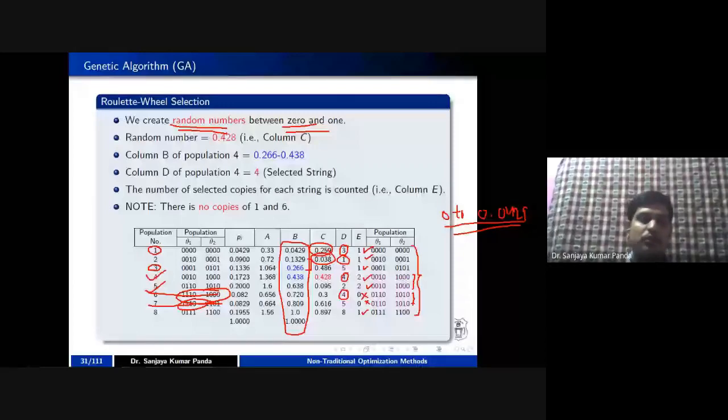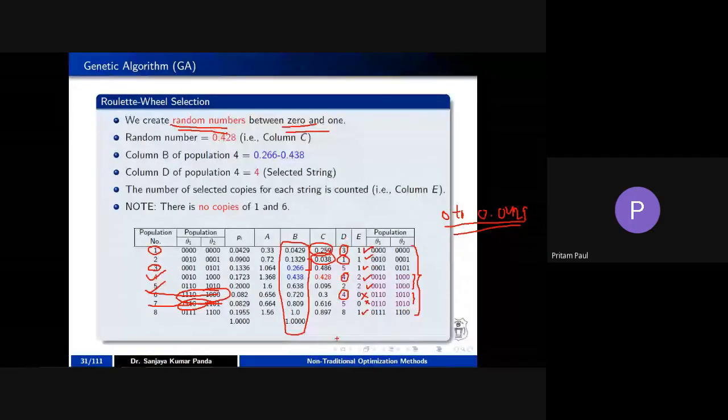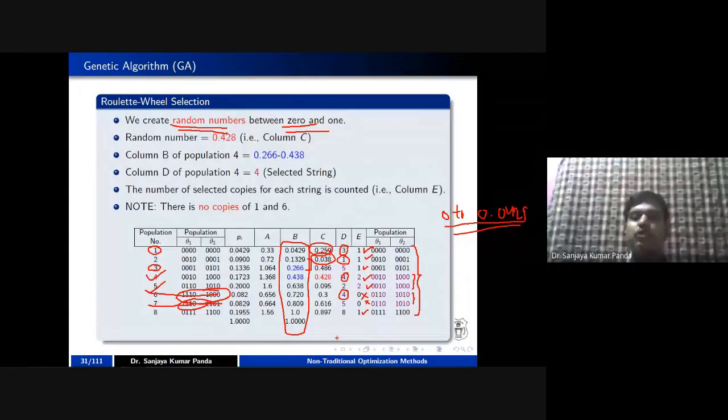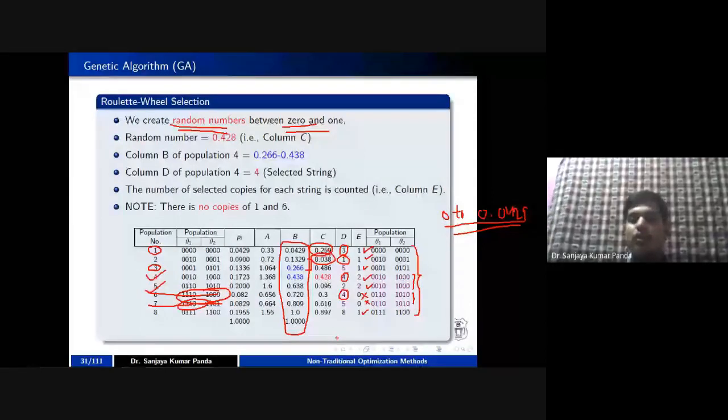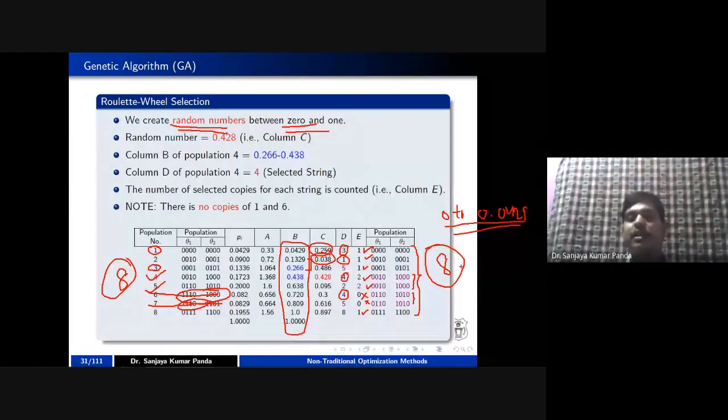You can use this wheel concept, or you can take the cumulative probability and based upon that select a particular chromosome. You check which chromosome is repeated twice and once, and those chromosomes having the least count or no copies, you have to discard and replace them with the chromosome which is repeated more than once. That's why your initial population is 8 and your final population is 8, but the strings in the initial population are different from the strings in the final population.